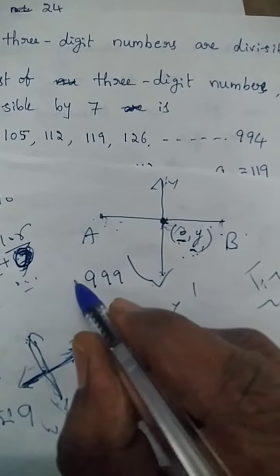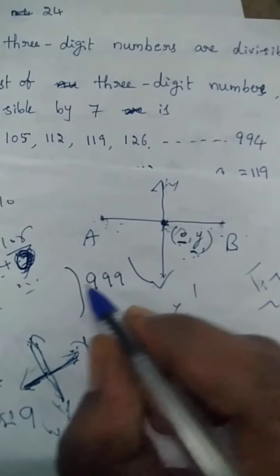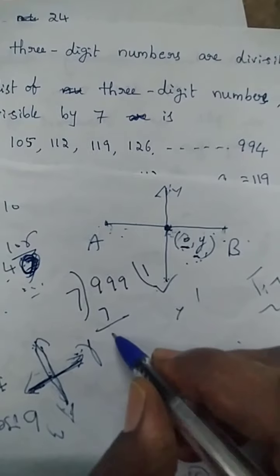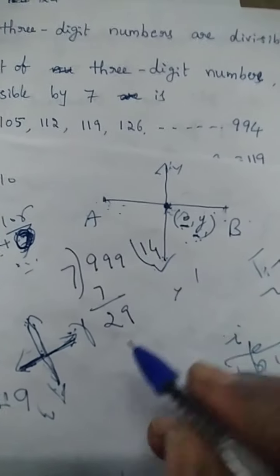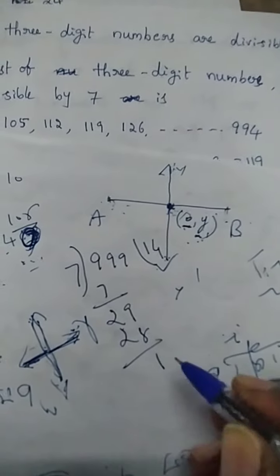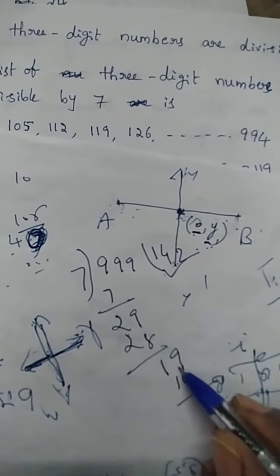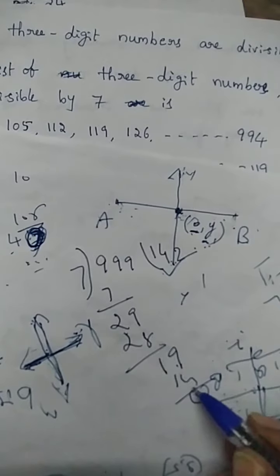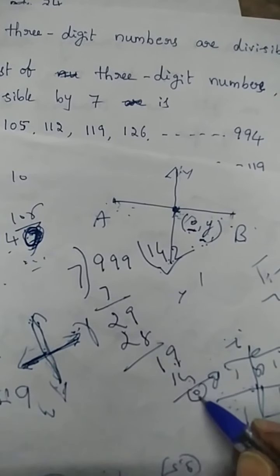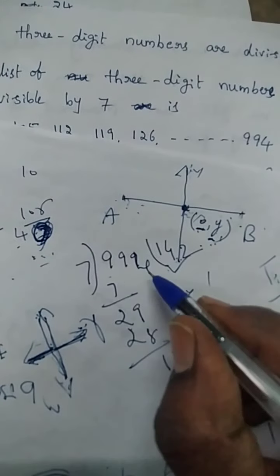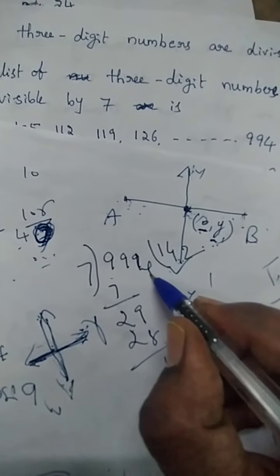994. First, the biggest three-digit number is 999. You can divide it like that. 7 ones are 7, the balance is 2, bring down 9 to get 29. 7 fours are 28, the balance is 1, bring down 9 to get 19. 7 twos are 14. So if 4 is there, 14 minus 14 is 0, and the remainder is 0. If 4 is there, then automatically the number is 994. Are you clear what I said?